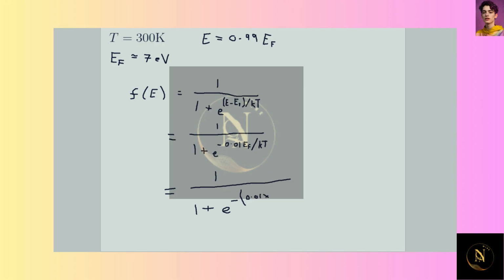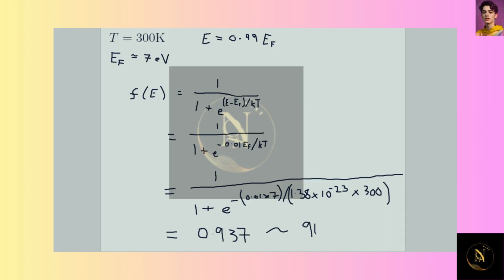0.01 times our Fermi energy for copper, which is 7, and that will be over our Boltzmann constant, which is 1.38 times 10 to the minus 23 in base units. And that will be times our temperature, which we are told is 300 Kelvin. Now when you punch it into a calculator, this comes out to be 0.937, or in other words, 94%.